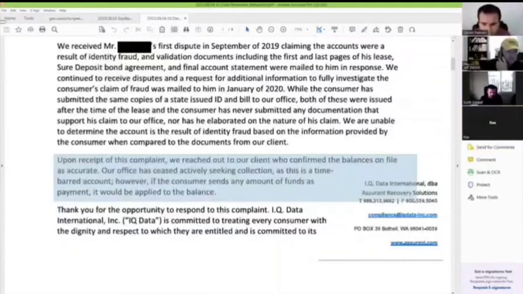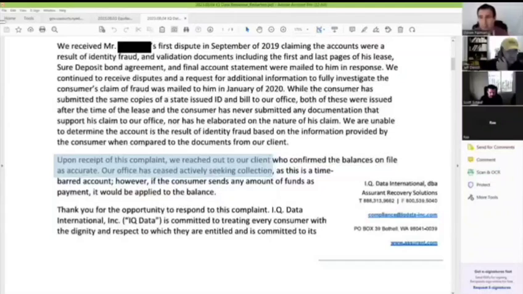But upon receipt of this complaint, which was this year, we reached out to the apartment complex, who confirmed the balances on file as accurate. Our office has ceased actively collecting. Okay, that's important to note right there, because there is this precedent that says that credit reporting is a debt collection action. We're going to go through that precedent.